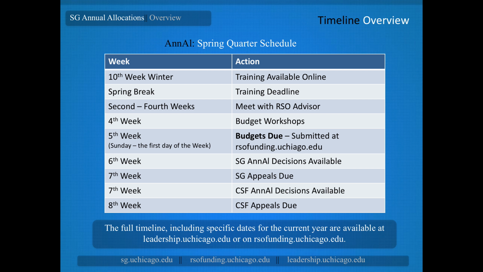Again, the full timeline with specific dates is available on the Center for Leadership and Involvement website and is linked via the funding website. It's important to familiarize yourself so you don't miss any of these deadlines.